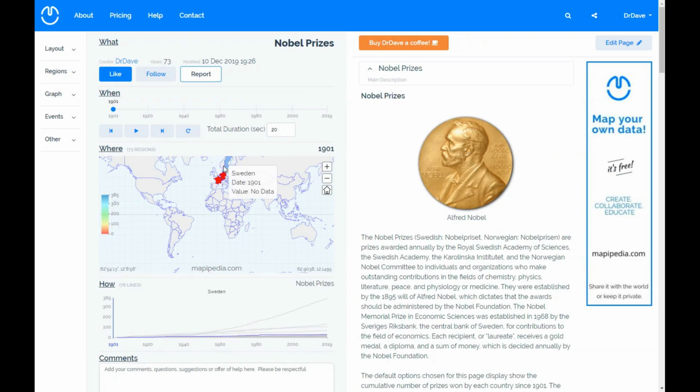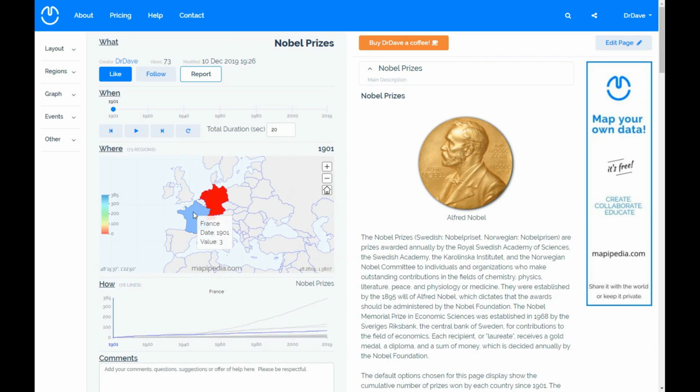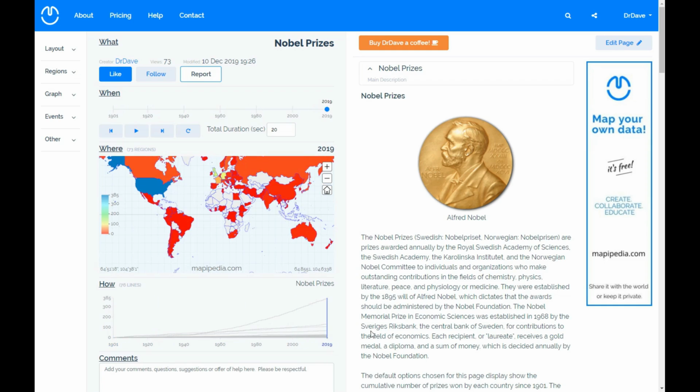So we can see that the first Nobel Prizes were awarded in 1901. And these were awarded with 3 to France, 1 to Switzerland, 2 to Germany, and 1 to the Netherlands. And then if we move the slider along through to 2019, we can see that the USA has won the most Nobel Prizes by a long way. It's won 385. And the UK has won 133. France has won 70. Germany's won 108. Australia has won 12, China 10, Russia 25, India 11, and so on.